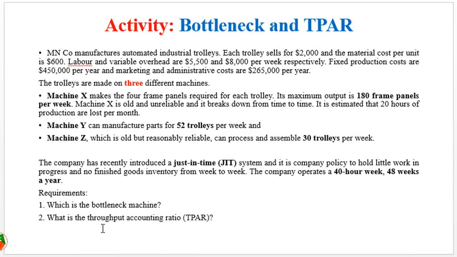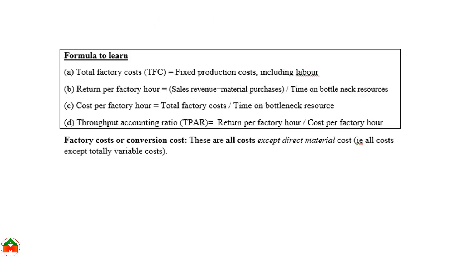Our other requirement is, what is the throughput accounting ratio? We already know the formula. We divide the return per factory hour by the cost per factory hour. Return per factory hour is calculated by deducting the material purchase from the sales revenue and dividing it by the time on bottleneck resources.